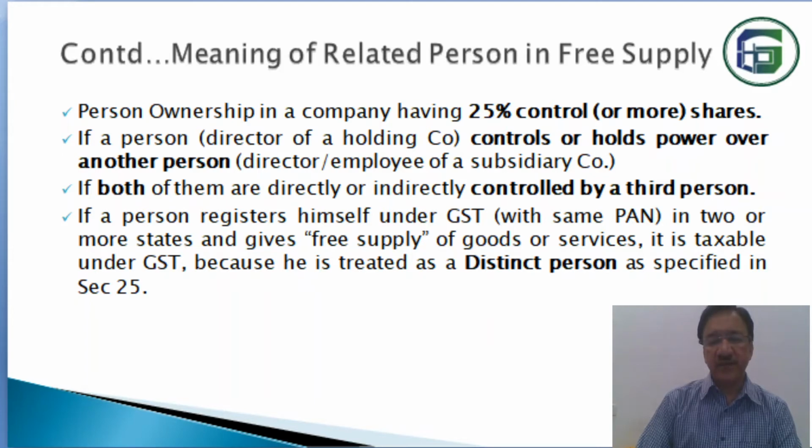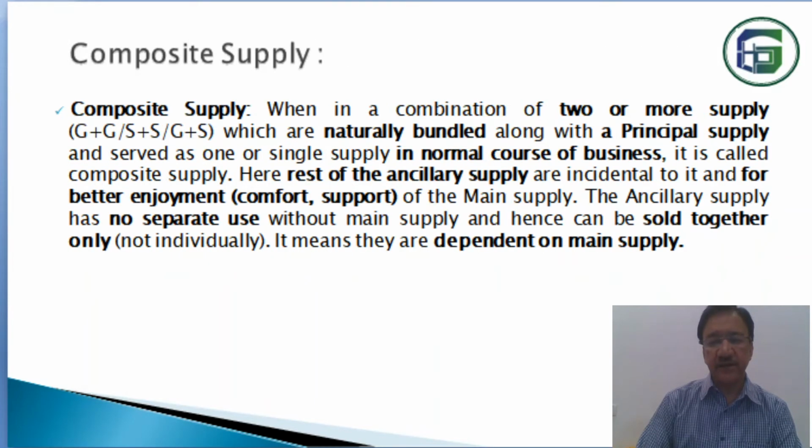Now let us switch over to another interesting topic, that is composite supply. What is composite supply? It is a combination of two or more supplies. Sometimes we visit a restaurant or purchase certain goods in a package where two or more items are supplied at a time.